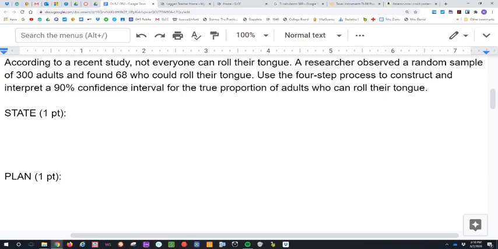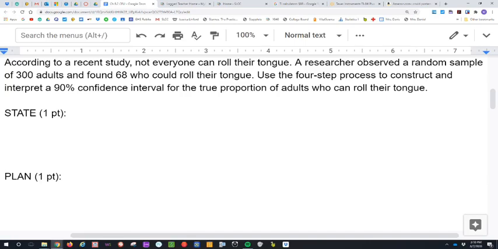So let's dive in. According to a recent study, not everyone can roll their tongue. It's hard to roll the tongue. A researcher observed a random sample of 300 adults and found 68 who could roll their tongue.